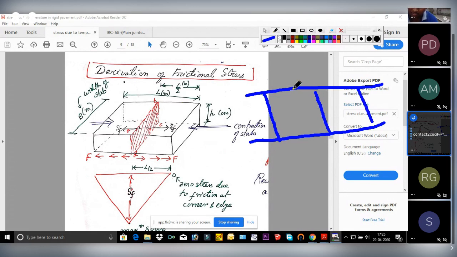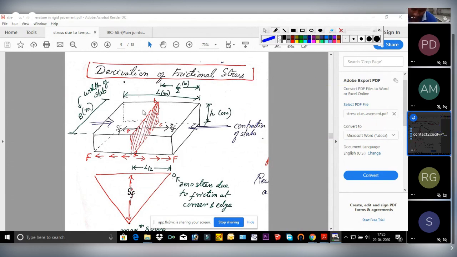Length is here to here, that is L. B is here to here, and the thickness is H. So this is the total length, this is the H, and this is the breadth, in meter, meter, centimeter.